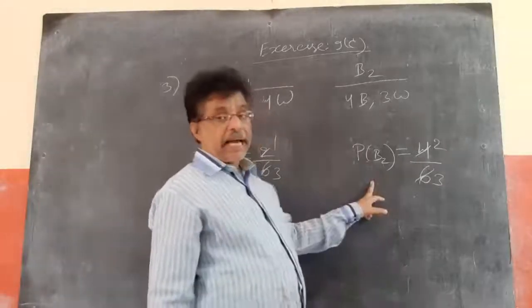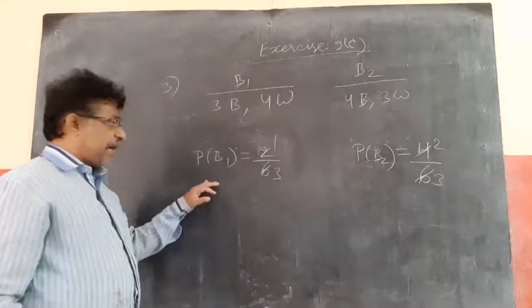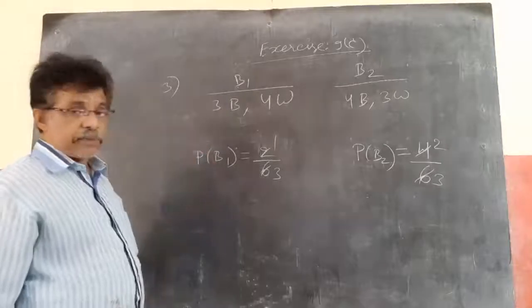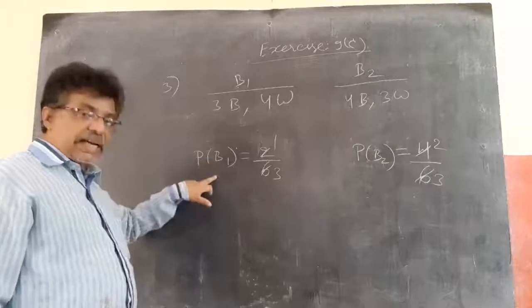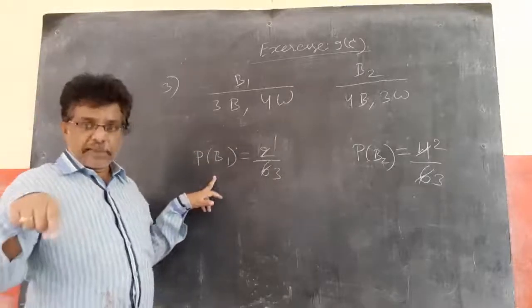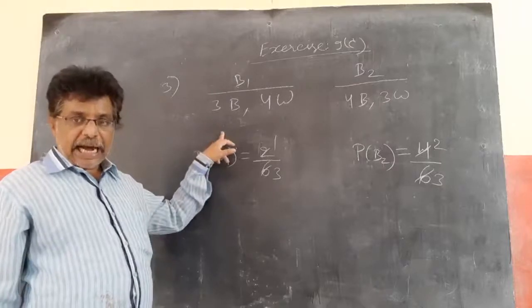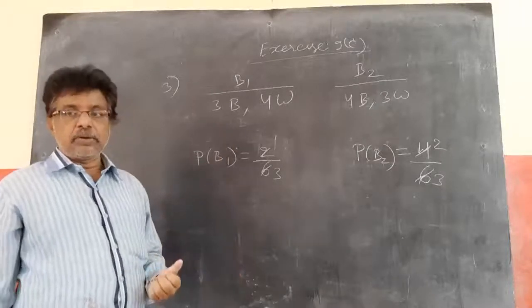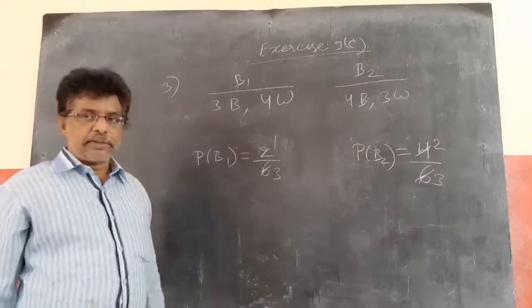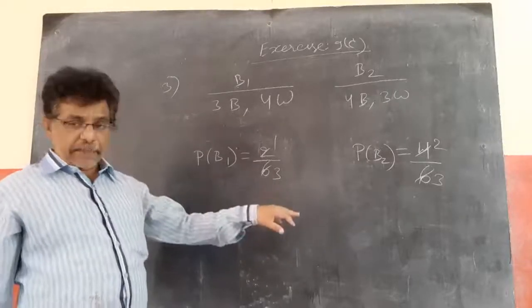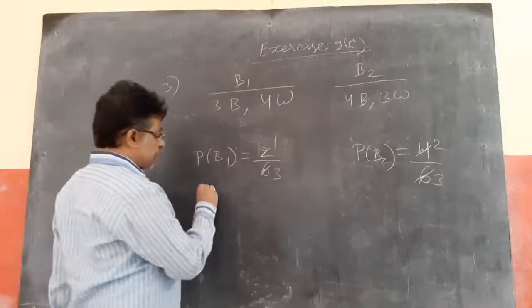You may select the second bag, you need the black ball. If I am selecting the first bag, then I am selecting a black ball from that. Means the black ball is selected after the event of the bag being selected. Now conditional probability comes into the picture. So if you select the first bag, then from the first bag you are going to select the black ball. If you select the second bag, then from the second bag you are going to select the black ball.